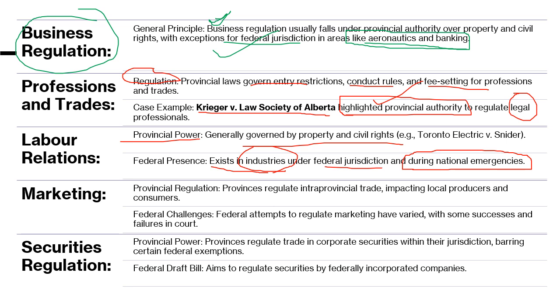Then marketing. Provinces regulate intra-provincial trade, impacting local consumers and local producers, so anything of local and private nature. But federal attempts to regulate marketing have varied, with some successes and failures in court. Many times federal governments have attempted to bring matters before the court saying this particular marketing issue comes under our jurisdiction, but 90% of the time they have lost the case.